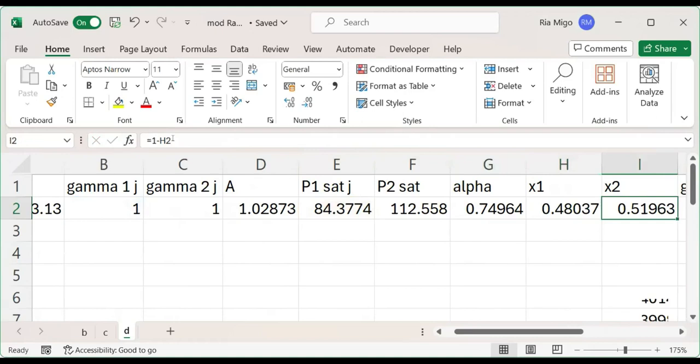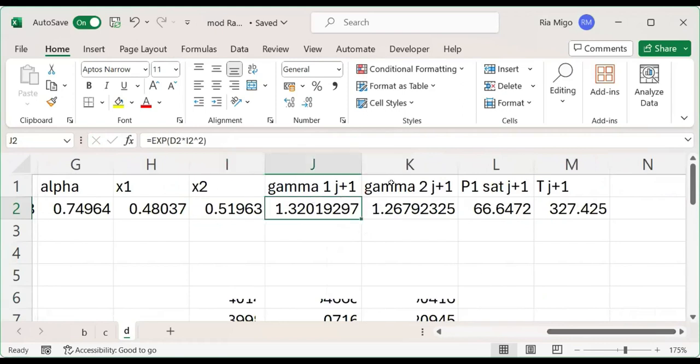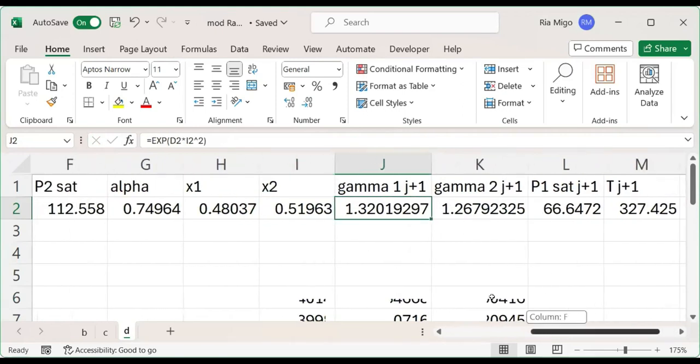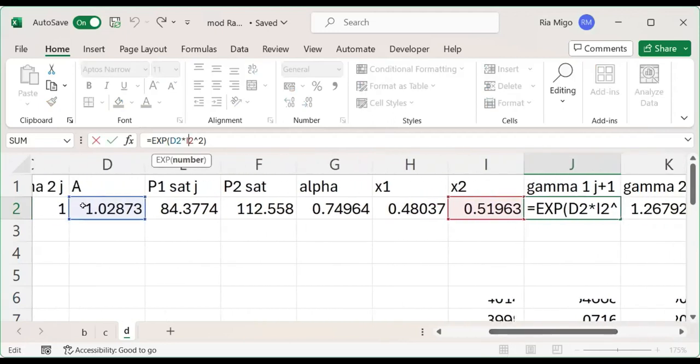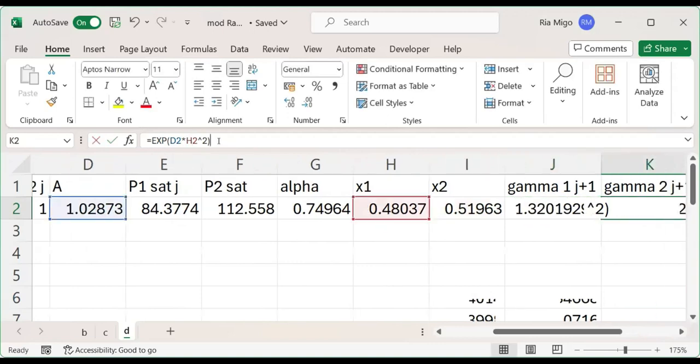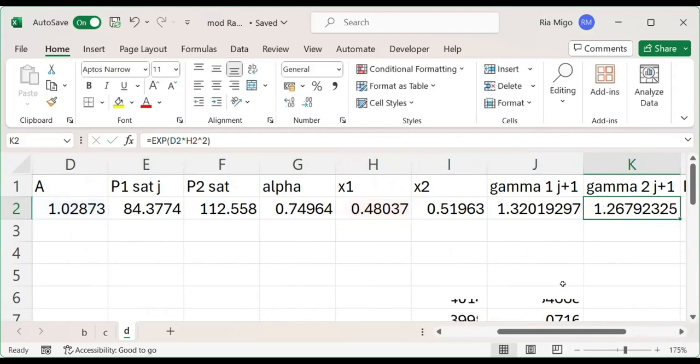Same way for x sub 2, it is simply 1 minus x sub 1. Next, we calculate the new gamma. So how do we do that? What do we need for gamma? We need x sub 2 and letter A. So we use A and the calculated x sub 2 for gamma 1, and we use A and the calculated x sub 1 for gamma 2.